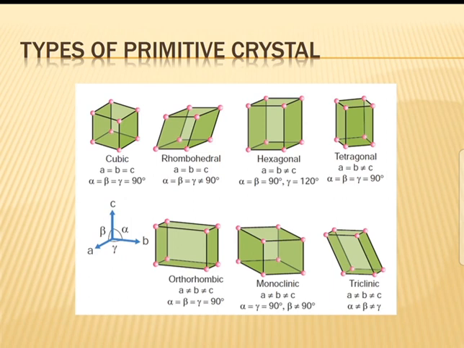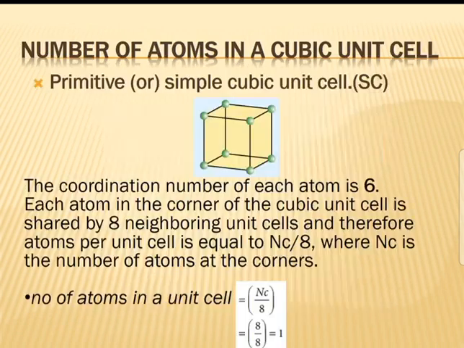Cubic: alpha, beta, gamma equal to 90 degrees. Rhombohedral: alpha equal to beta equal to gamma, not equal to 90. Hexagonal: alpha, beta equal to 90, gamma equal to 120. Tetragonal: alpha, beta, gamma equal to 90. Orthorhombic: alpha, beta, gamma equal to 90. Monoclinic: alpha, gamma equal to 90, beta not equal to 90. Triclinic: alpha not equal to beta, beta not equal to gamma.